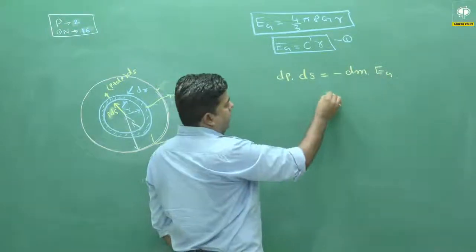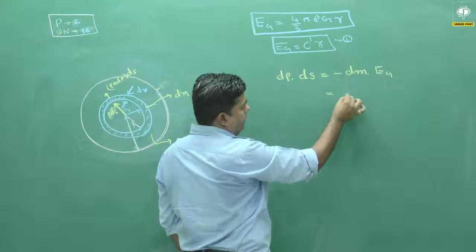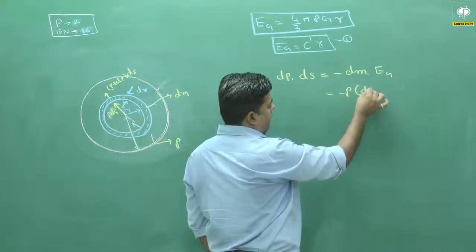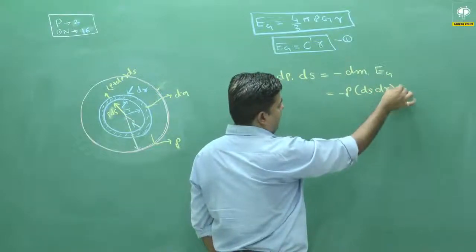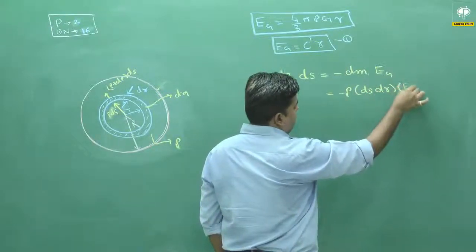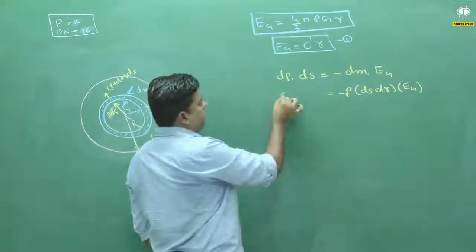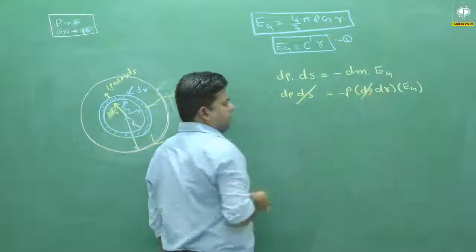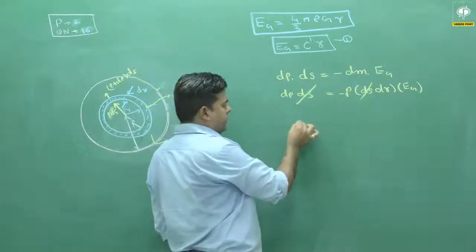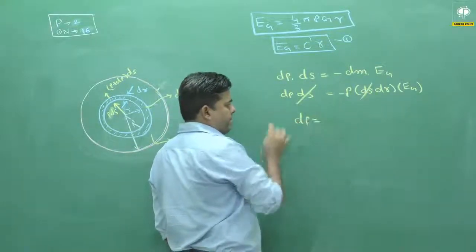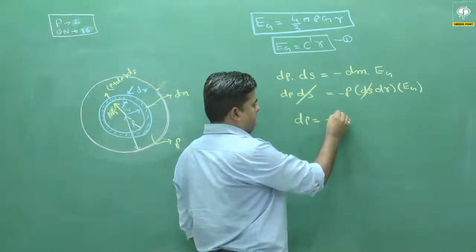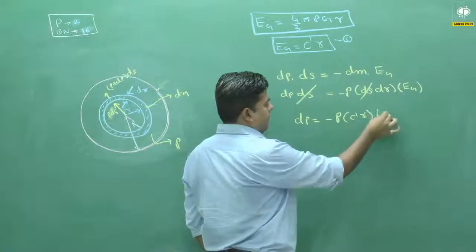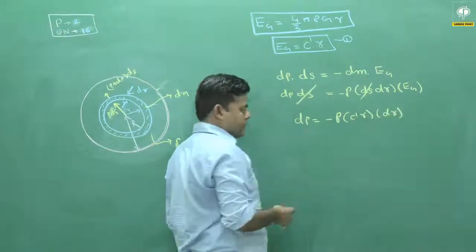Now dm is equal to volume into density, so rho, volume of a small element dS into dr, into Eg. This is dP and this is dS. dS and dS cancel. Now the expression of pressure is dP is equal to minus rho Eg, which is C dash r, multiplied by dr.